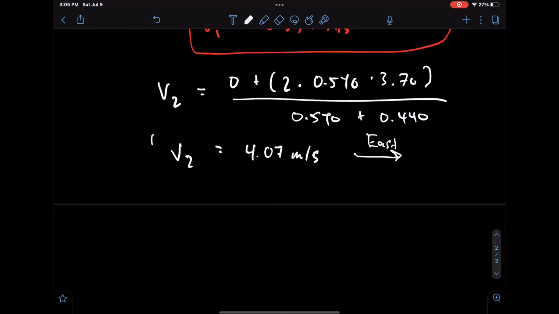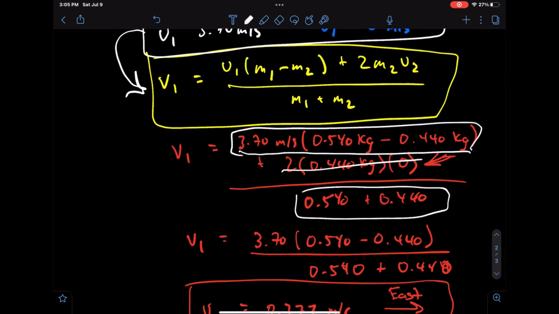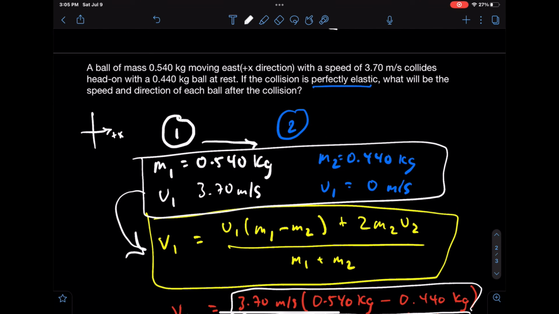Now, if you think about this conceptually, it makes sense. The second ball is at rest, so no velocity. It actually weighs less than the first ball. So a bigger ball moving at a speed of 3.7 meters per second, colliding with something at rest, will basically shoot the second ball at a faster velocity, and the first ball will slow down to conserve momentum.